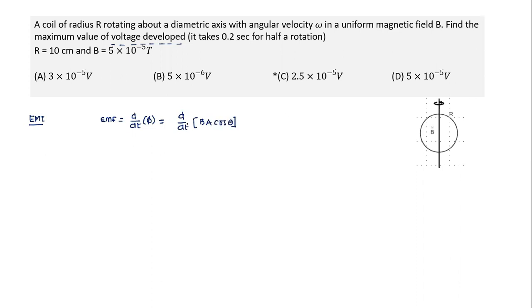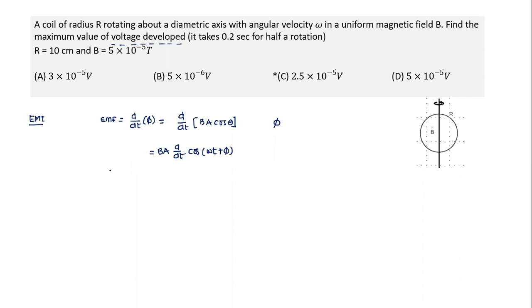See what is happening in this case: the reason why flux is changing is because the angle between the coil and the magnetic field is changing. The angle between area vector and B vector is changing. As the angular velocity is omega, and the initial angle is not given, we'll assume the initial angle between area vector and B vector was some phi. So at time t, what will the angle be? At time t, the angle becomes omega t plus phi. So this can be written as BA into d by dt of cos of omega t plus phi.